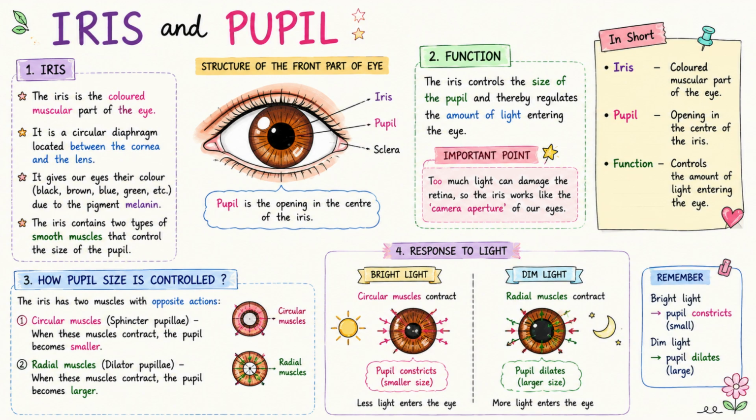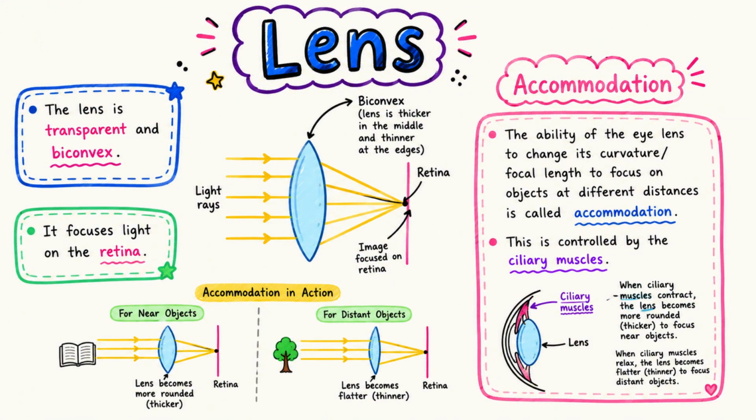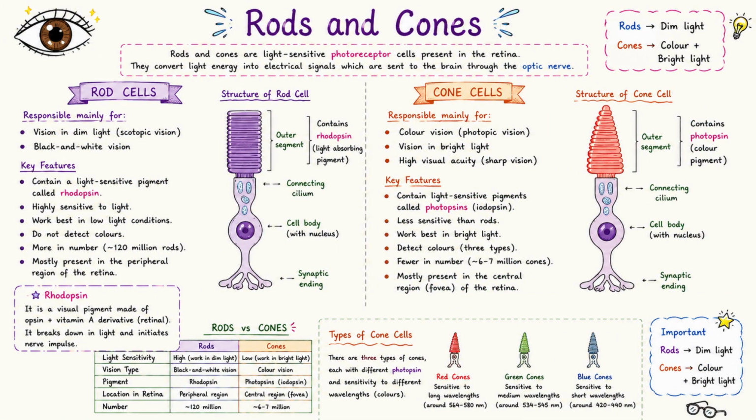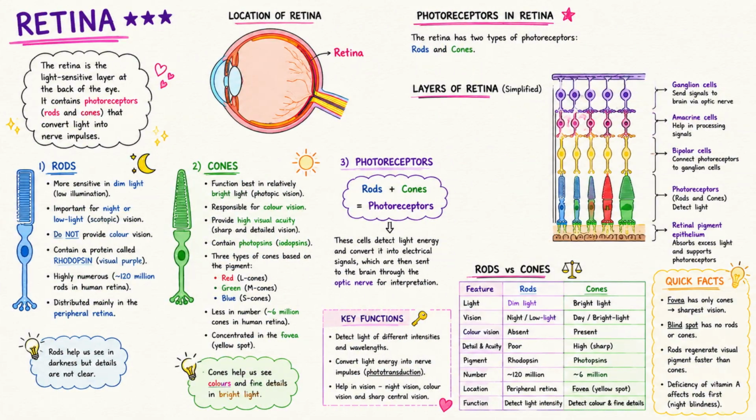The pupil controls the amount of light entering the eye. The lens focuses light onto the retina. The ability of the lens to change its curvature to focus on objects at different distances is called accommodation. Rods, cones, and retina. The retina contains two types of photoreceptors, rods and cones.